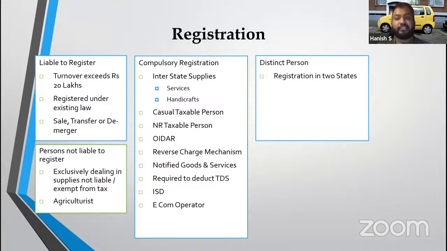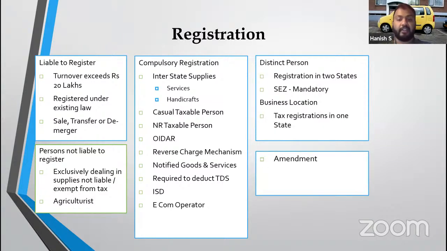If I have a SEZ registration and I have a non-SEZ unit, then compulsorily I have to take two registrations. One for SEZ, one for other than SEZ. If I have businesses in two states or more than two states, in all the states I have to take separate registration. And these are compulsory. At my option, if I have two business locations in the same state, then for each business location, I can take the separate registration. So in different states, mandatory, SEZ, mandatory, business location wise, it is optional, right?